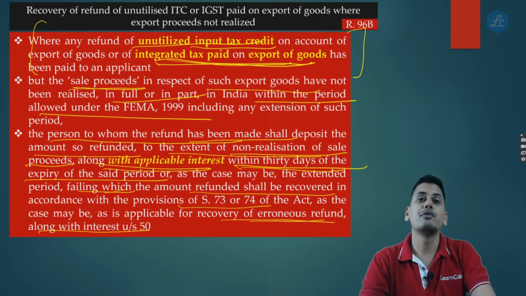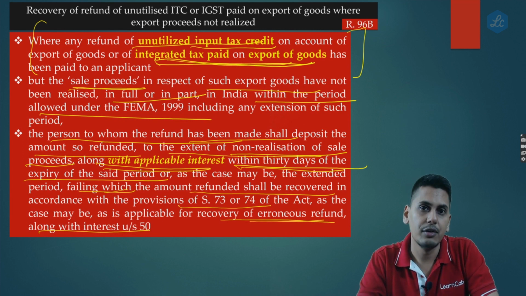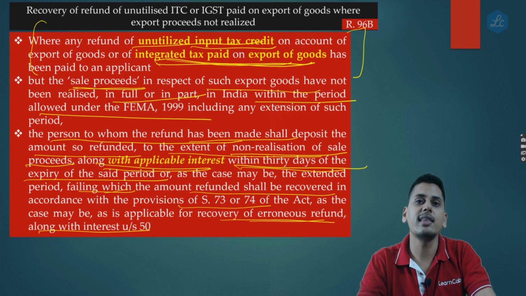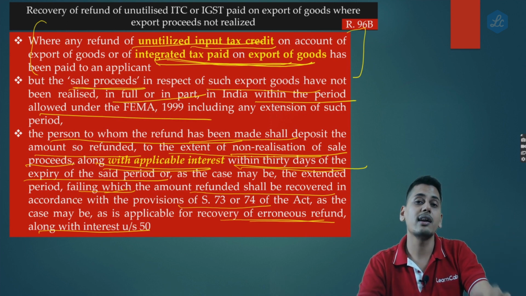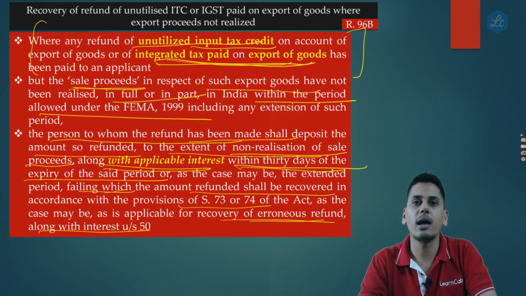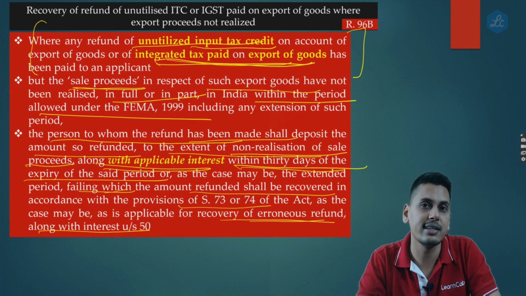Now friends, why is this provision there? This provision is there to arrest fictitious exporters, having known that realization is not a criteria in case of export of goods, if they are unjustly getting enriched, if they are defrauding the government by applying for refund. If it is a fictitious transaction, the government, to arrest that, they have got 96B.